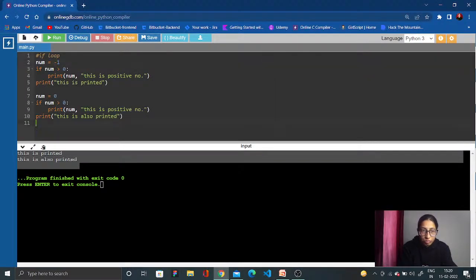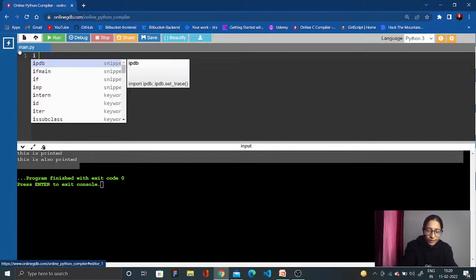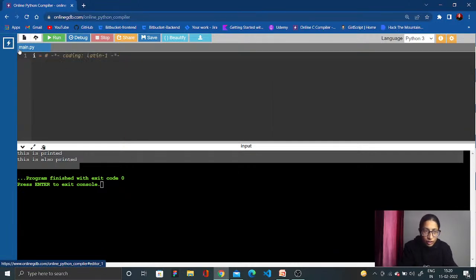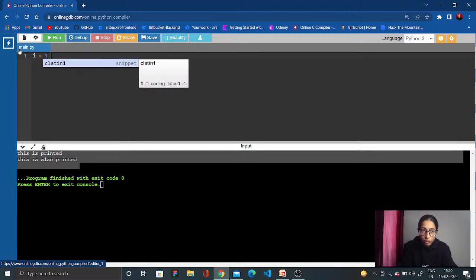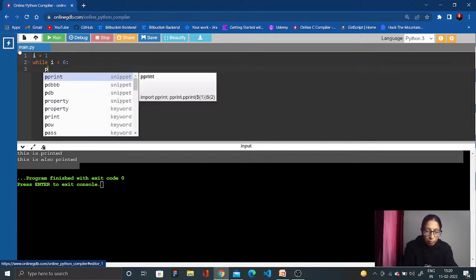Correct? Now we are moving to the while loop. We'll take a small example: i is equal to 1. Just take small examples, because if you are able to do the small one, the bigger one you will automatically do. I is equal to this, and if I say i is greater than 6, then what will happen? Print i.